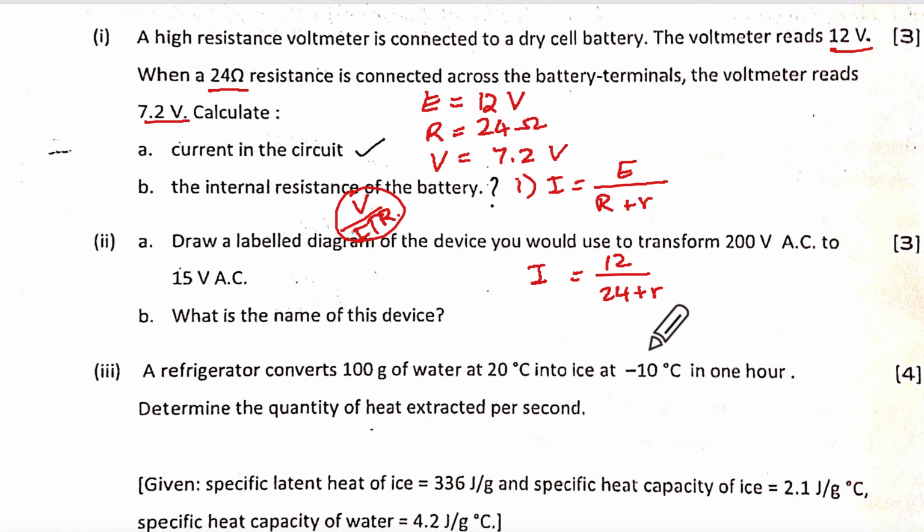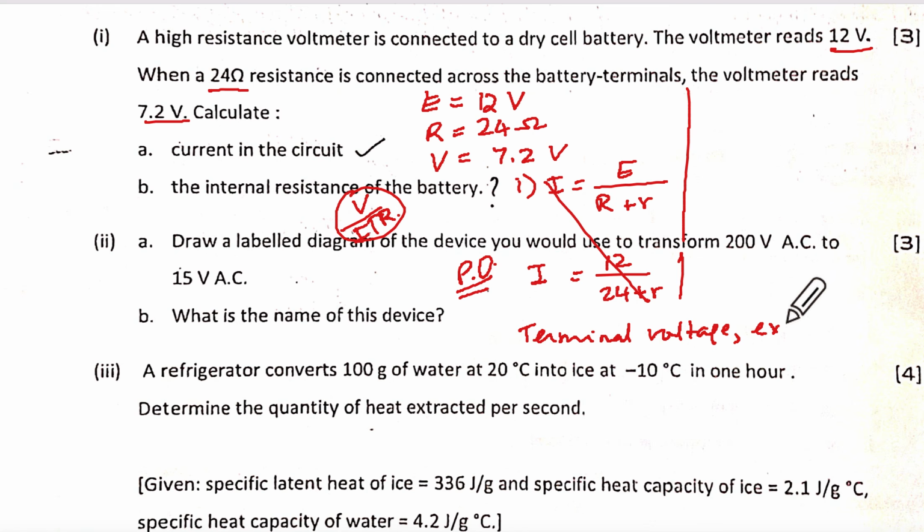First we'll have to use the terminal voltage and the external resistance to find the current. So rather than doing this, please omit. You will say terminal voltage, comma, external resistance will give us I is equal to V upon R. So 7.2 upon 24. Understanding? Yes, ma'am. So we can't take EMF along with the internal resistance.